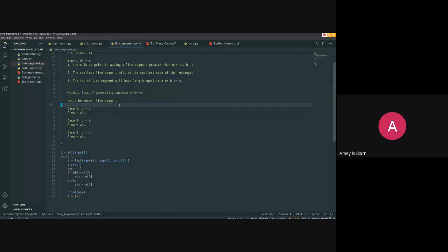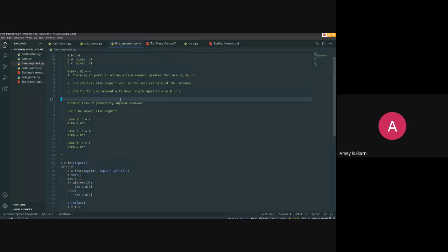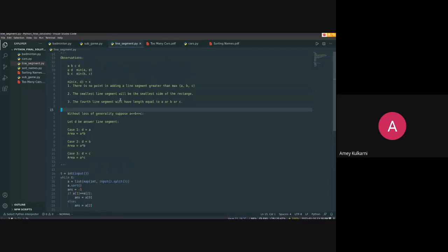I'm pretty sure most of you must have just written max of A, comma B, comma C as your first answer, and gotten it wrong, and then introspected. So the trick is that there's actually no use in having a very big line. If B and C are the same, then there's no point of having D as big as C. Then the area is fixed. You just have to minimize the length. That's the trick.